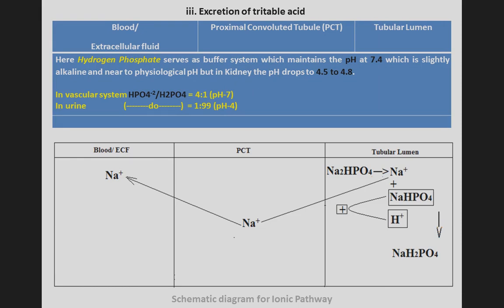In the vascular system, the HPO4 minus to H2PO4 minus ratio is 4:1, which shows a pH of 7. In urine, this system gives a pH of 4, where the ratio is 1:99. Here you can see this sodium releases from here to the PCT, then from the PCT to blood.